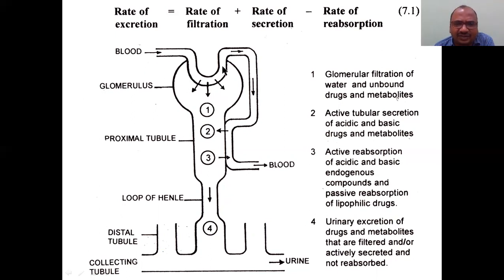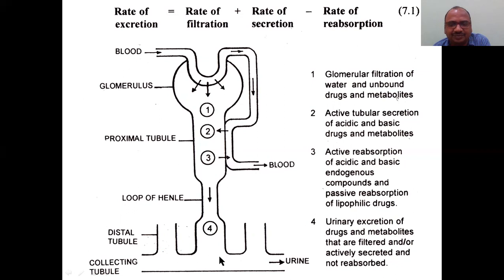The blood which is coming here flows like this into the body in that direction. Again, here also it shows some secretion. This secretion is called active tubular secretion. Here is filtration, and this is secretion: it is secreted into the urine. Now what happens again? Some of the drugs will be reabsorbed, especially glucose-like drugs and lipophilic drugs, reabsorbed back, entering again into the body. The remaining is called urine.